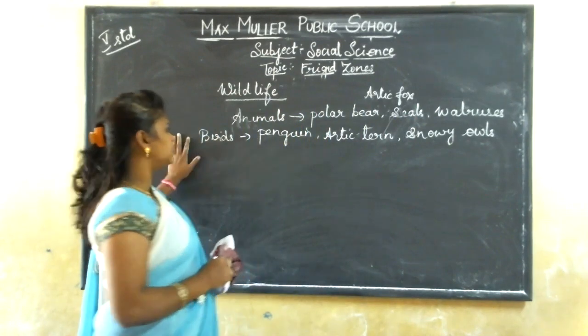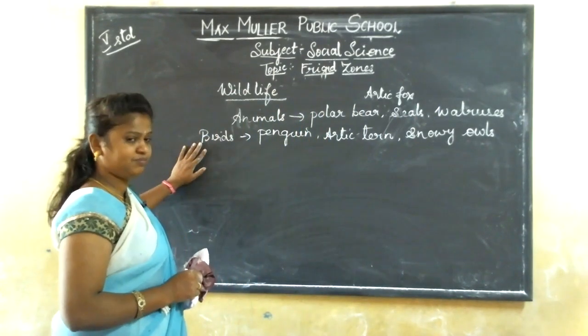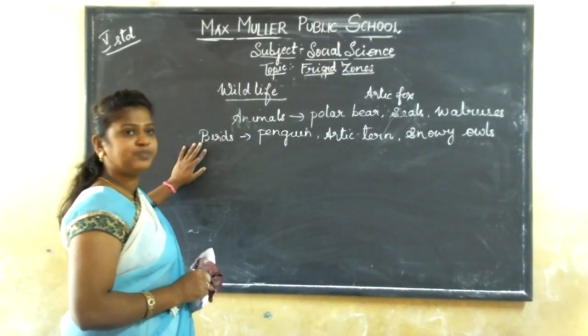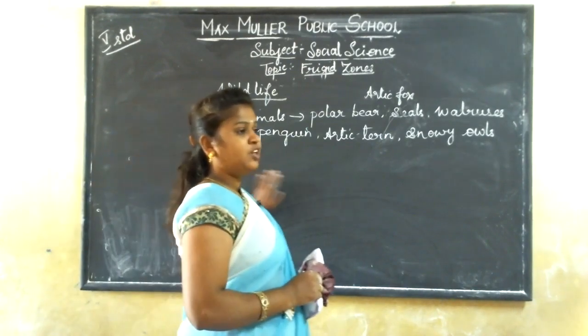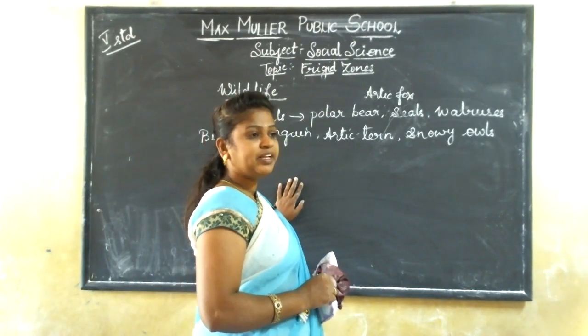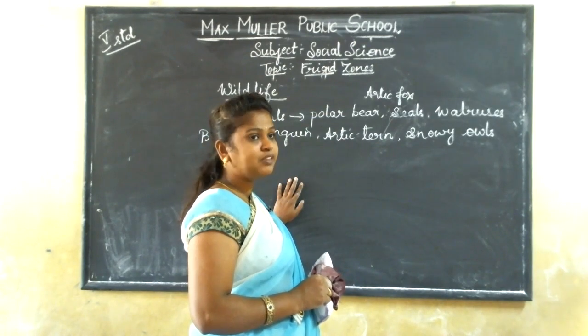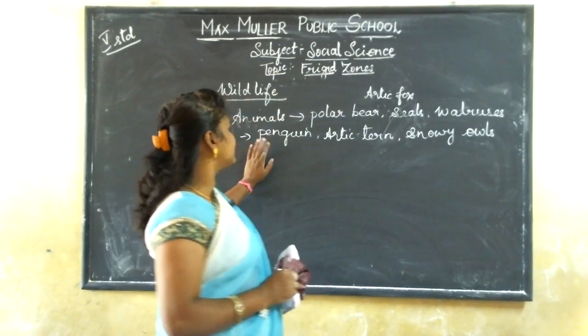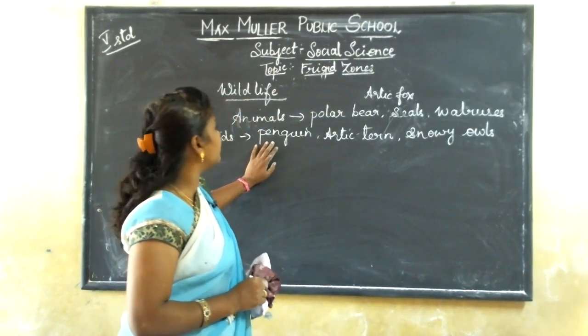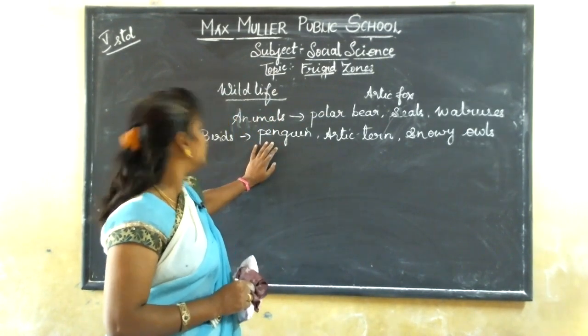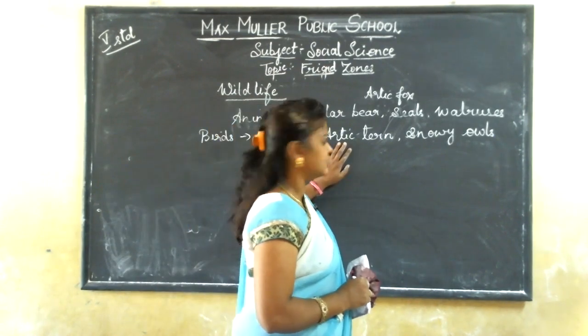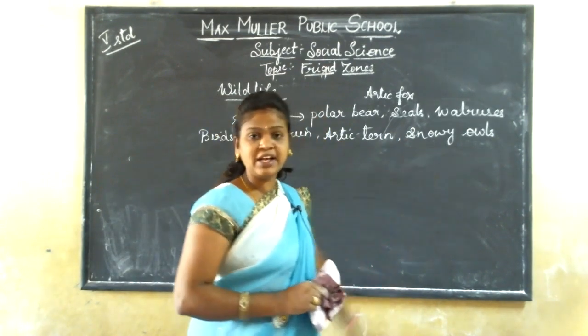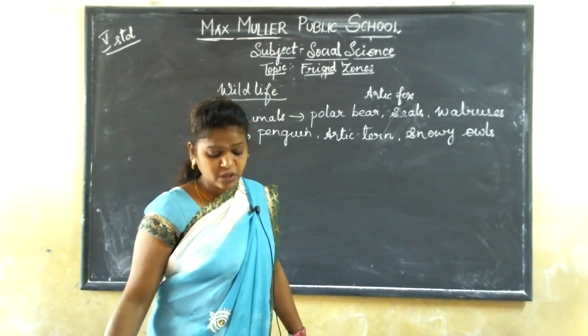And when we come to the birds, when you think of cold climatic conditions, the first bird you remember is the penguin. So you can find most of the penguins in frigid zones. The next one is Arctic tern. The last one is snowy owls.